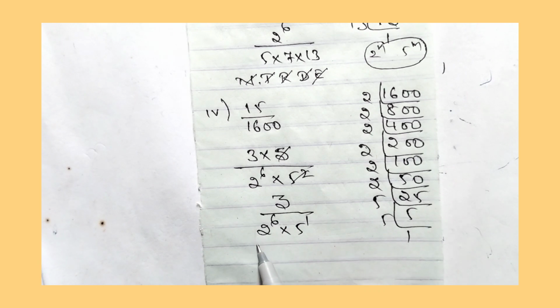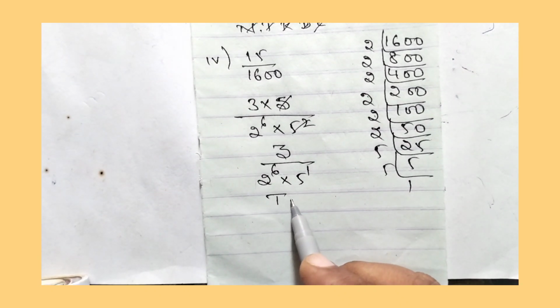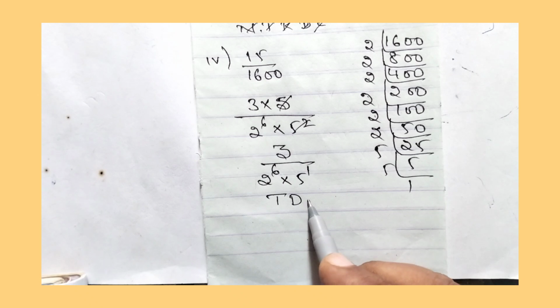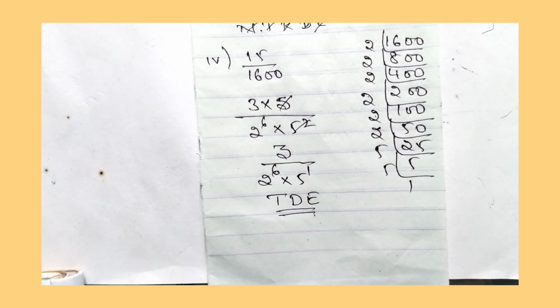So the remainder is in the form of 2 to the power of n into 5 to the power of m. Therefore it is terminating decimal expansion. So like this we have to solve the fourth question. Now let us move to the fifth question.